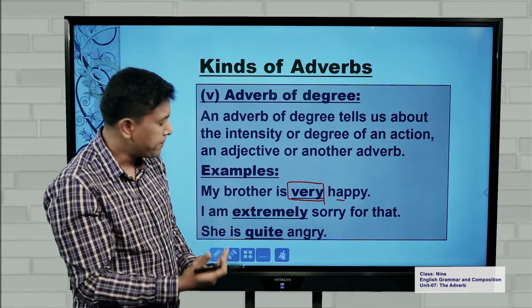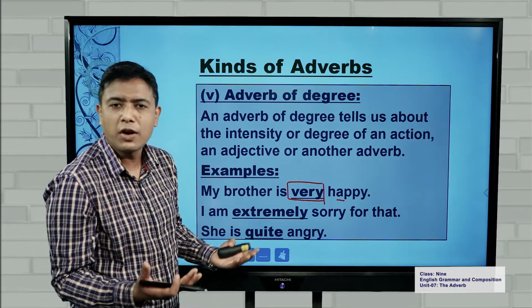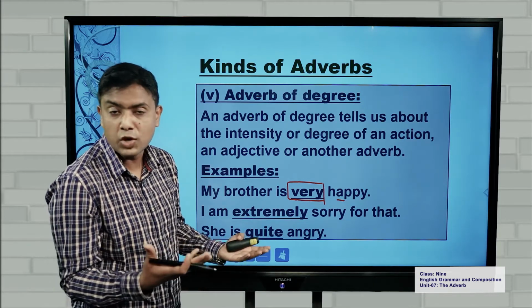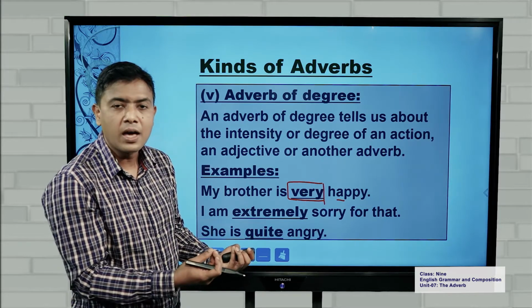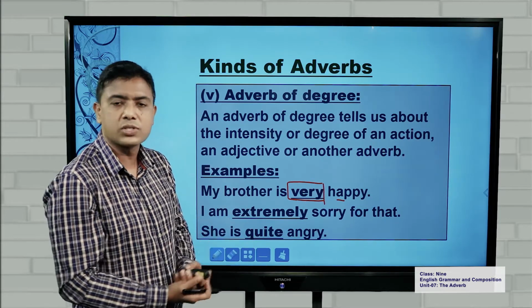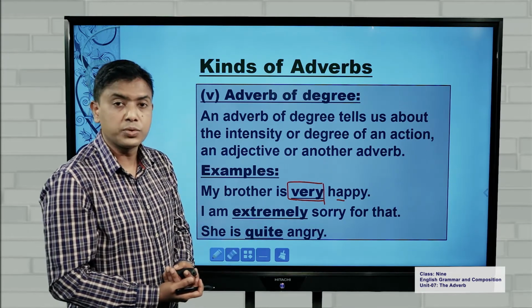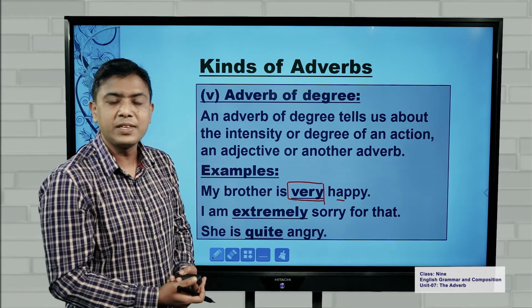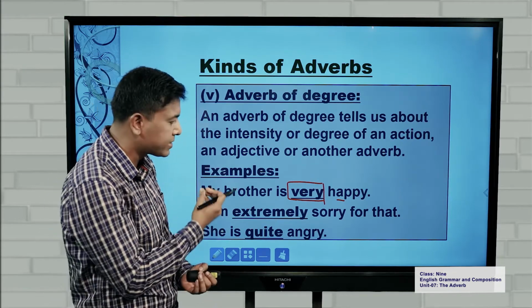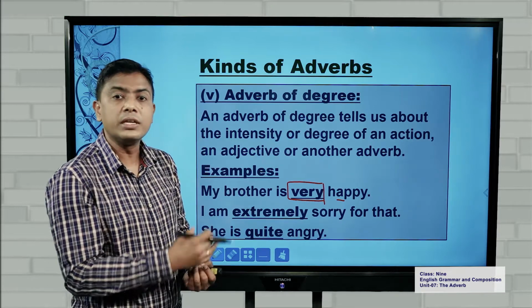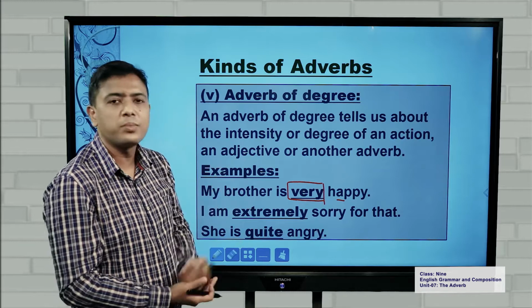Look at the second example. I am extremely sorry for that. Probably you have done something wrong, maybe a misconduct. So you can say, I am so sorry for my misconduct. I am really sorry for my misconduct. I am very sorry for my misconduct. But if you want to increase the intensity, then you use another adverb of degree. By saying, I'm extremely sorry for that, you increase the degree. So this is how we use adverbs of degree.